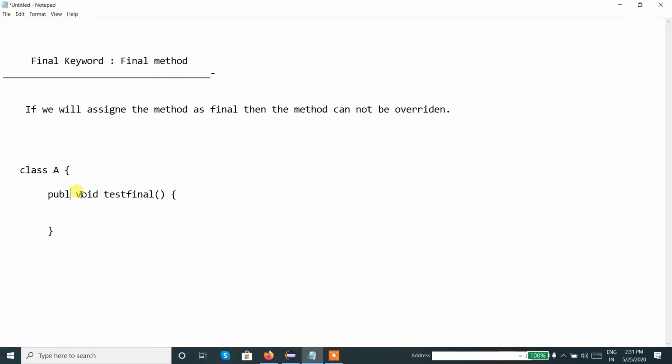It's not public, it's a final method, and the job of testFinal is, I'm just writing pseudocode as it is, to print "this is a final method".